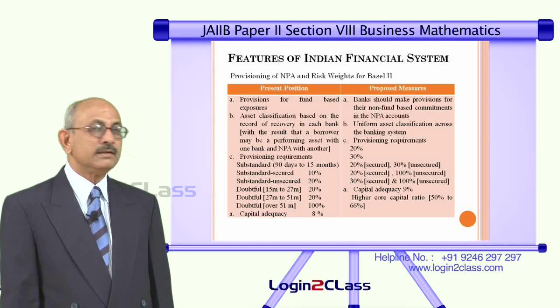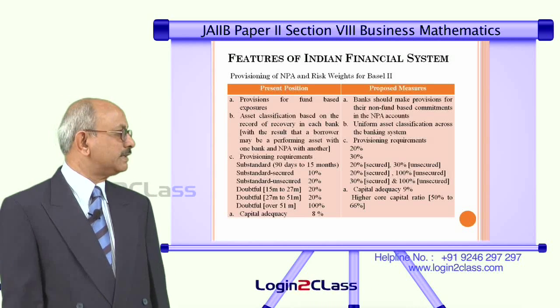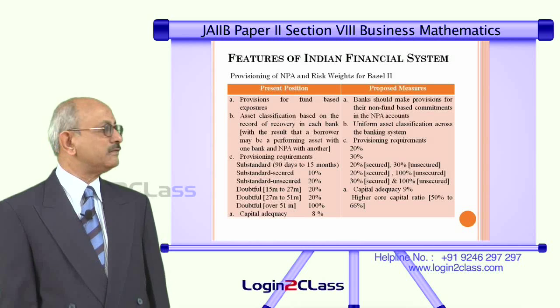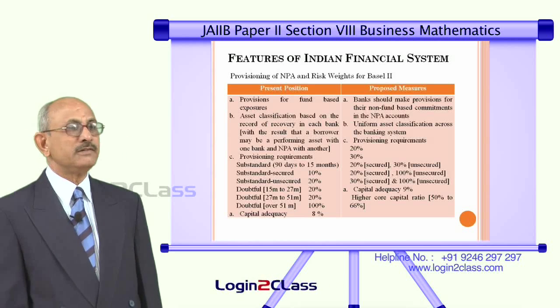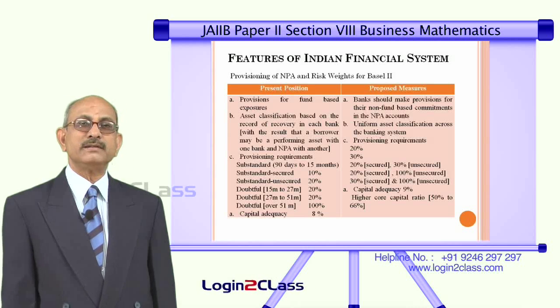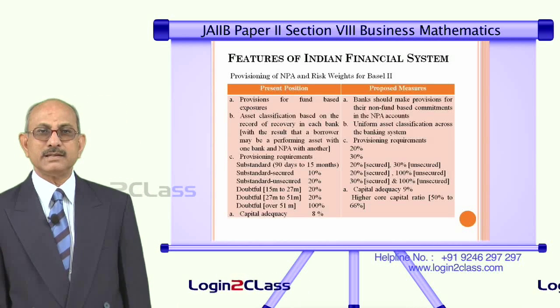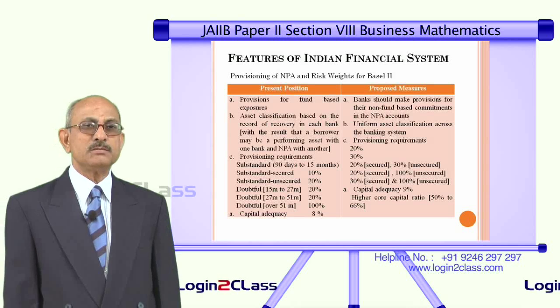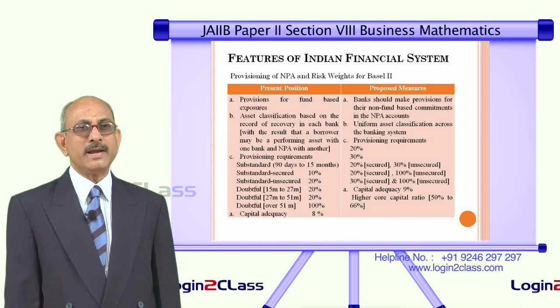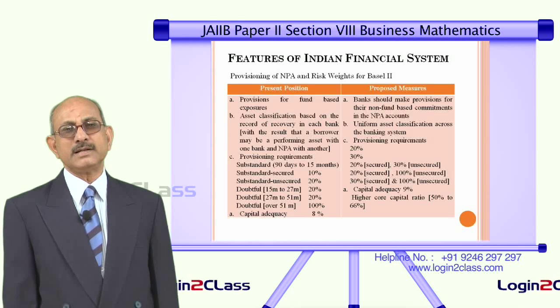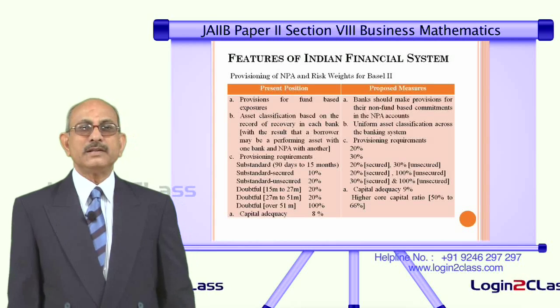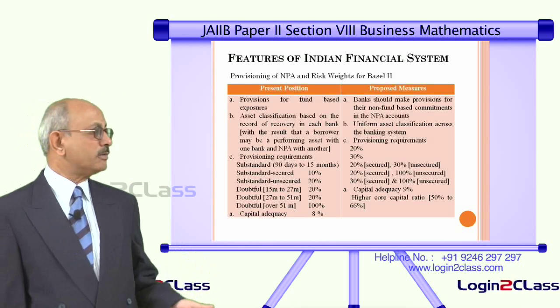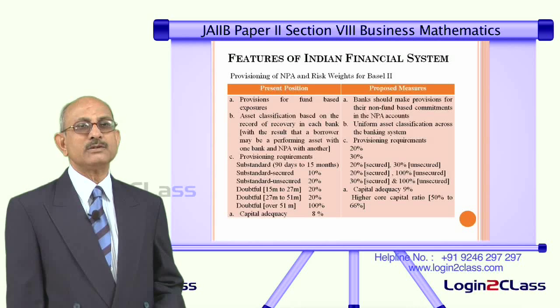Then in the present case, asset classification is based on the record of recovery in each bank, with the result that a borrower may be a performing asset with a particular bank and a non-performing asset with another bank. That means if there is a borrower who has borrowed from two banks, in one bank he is regular and in another bank is not regular. So, one bank will classify that borrower as a performing asset, with another bank it is classified as a non-performing asset, which is actually ridiculous.